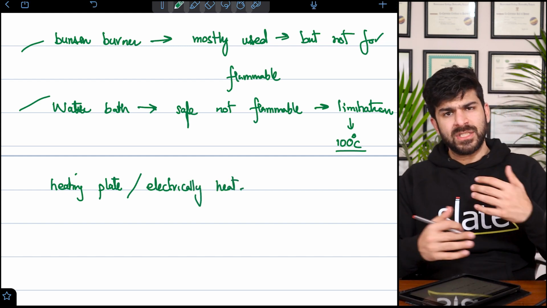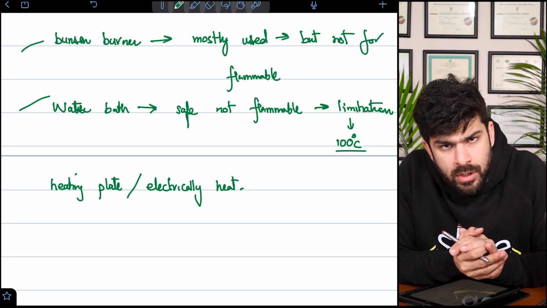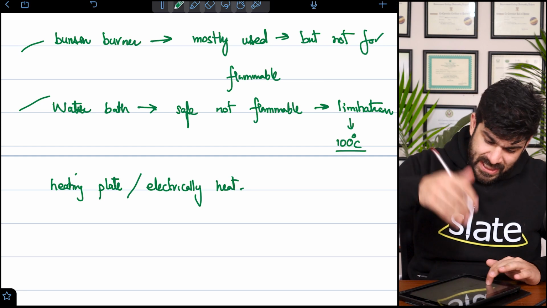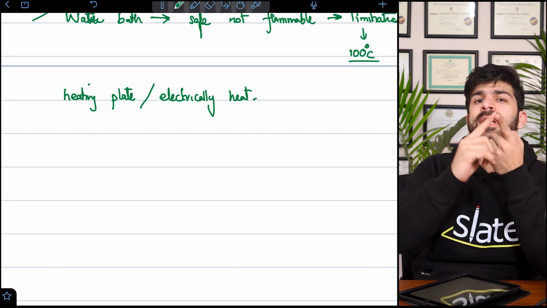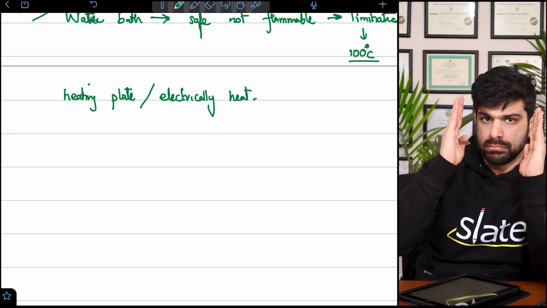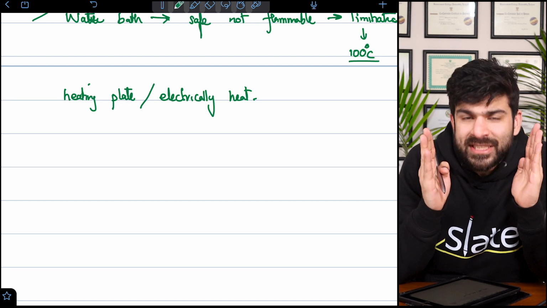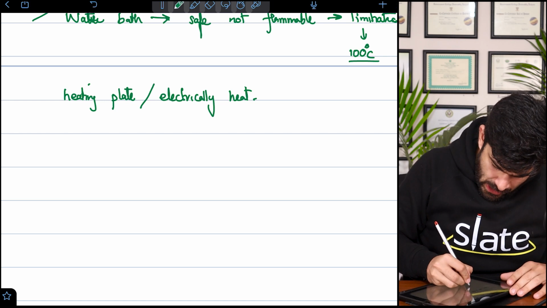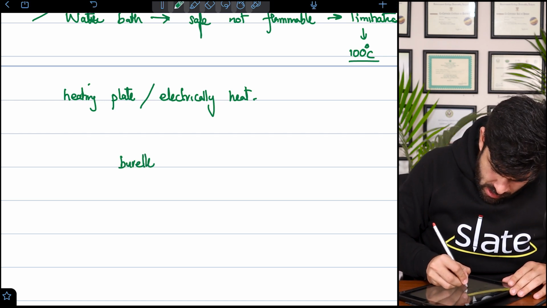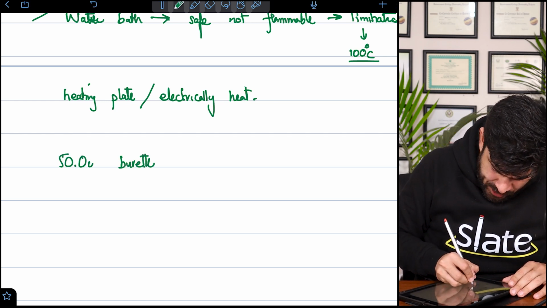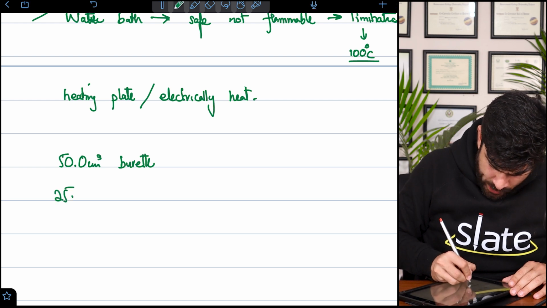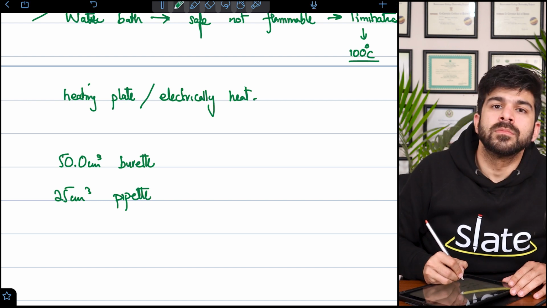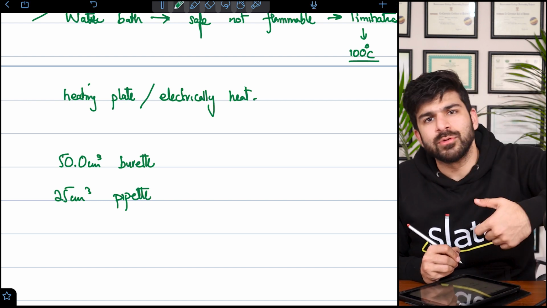So that is the apparatus. We will be talking about this apparatus more. So that is when we talk about the apparatus. This apparatus is very important. You need to know the measurements that an apparatus can have, the capacity. For instance, just saying a burette is wrong. The answer should be 50 cm³ burette, 20 cm³ pipette. That's how we use the values.